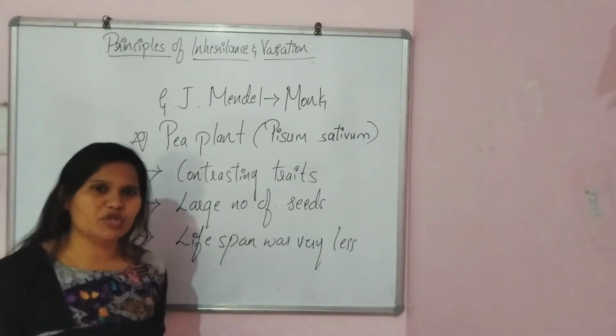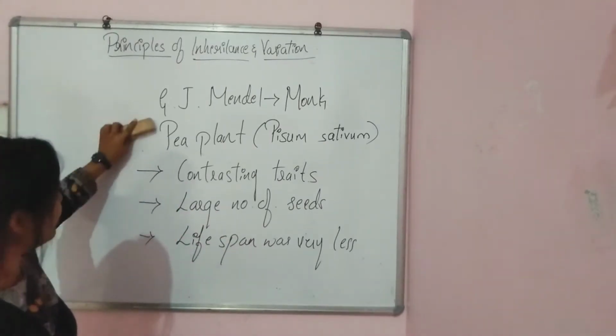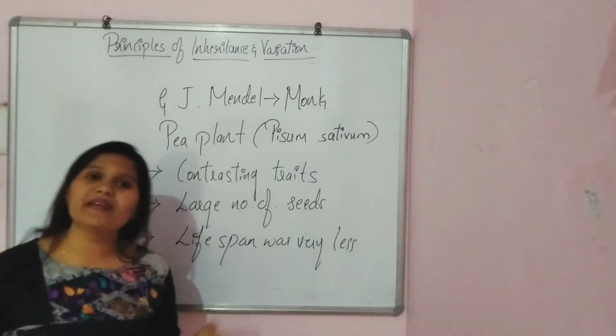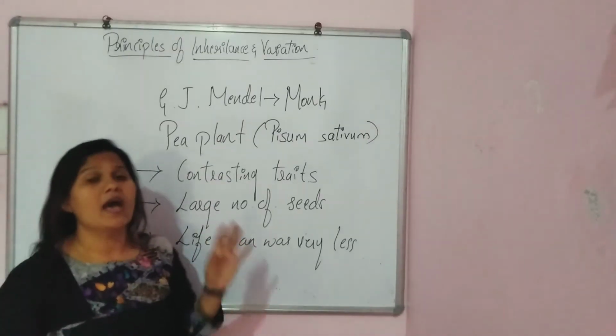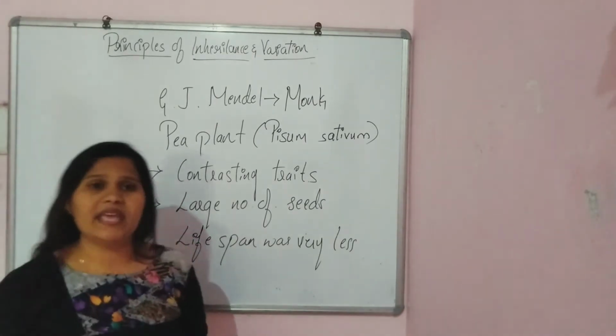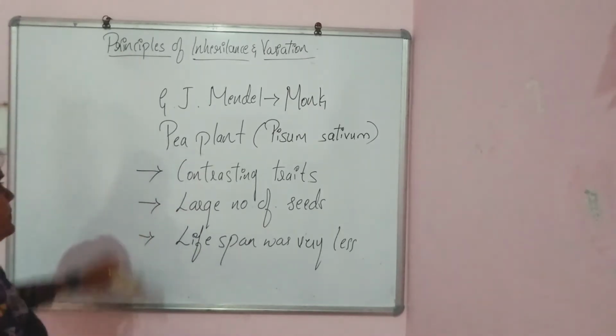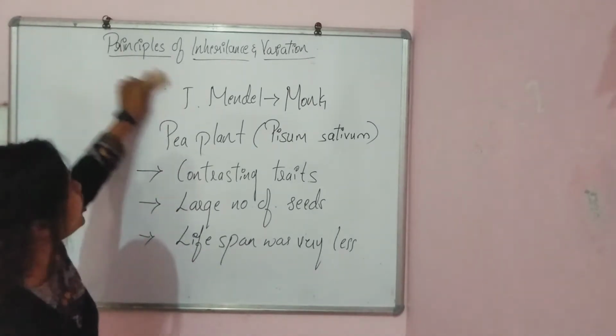Please take the screenshot and let's go on with what are the 7. Mainly there are many contrasting traits in the pea plant. But in your NCERT, they gave 7 traits. So let's go on with those 7 traits. Have you taken the screenshot?